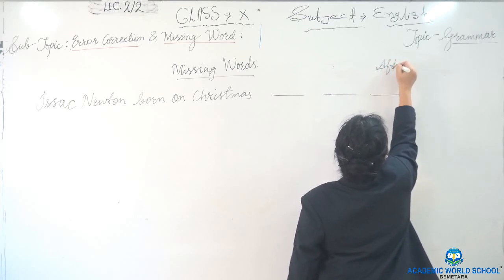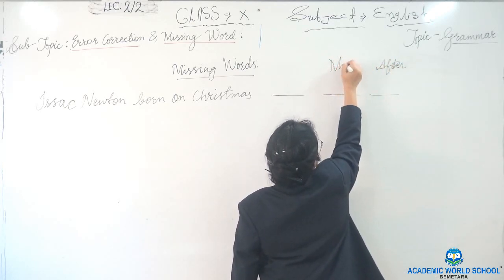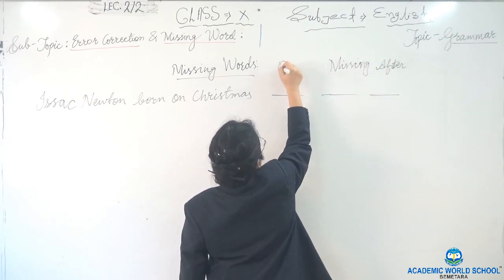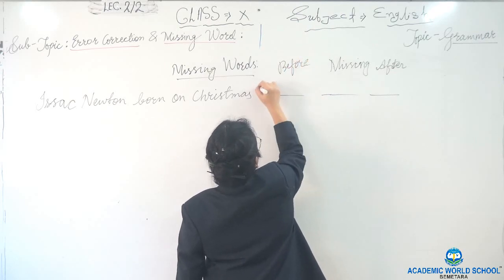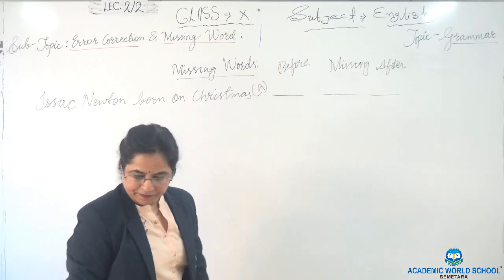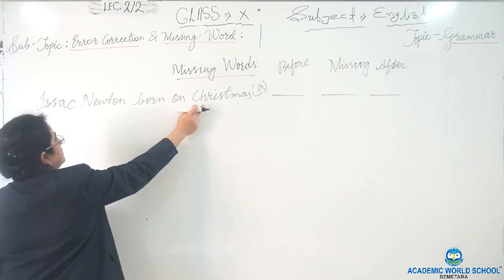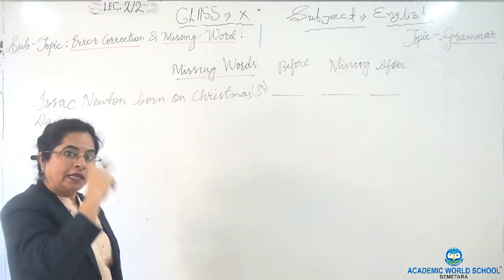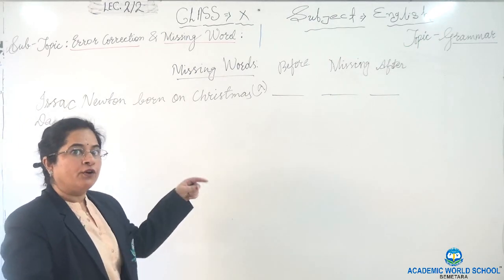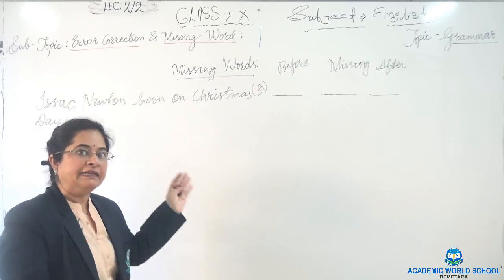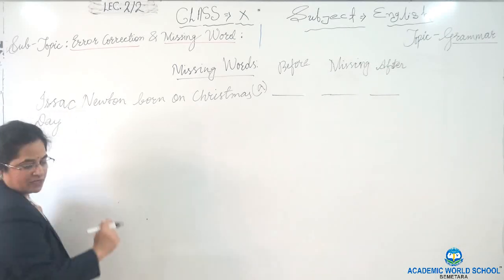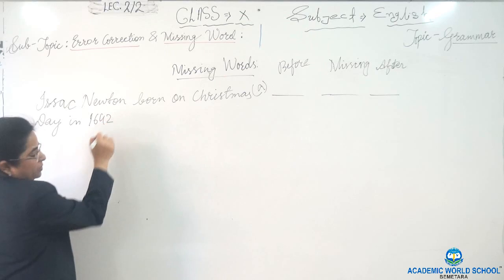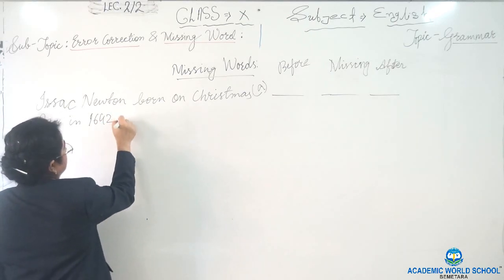After, missing, and before. On Christmas Day, do you remember? In the last lecture I mentioned it, on is used if we are specifically mentioning a day, Christmas Day. On Christmas Day in 1642 in small village.